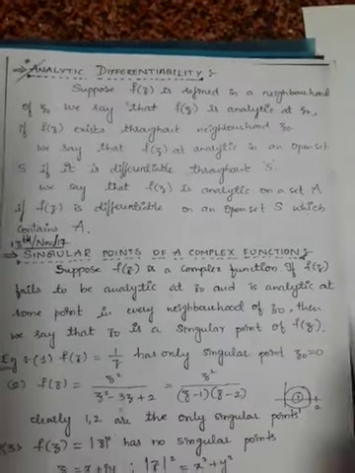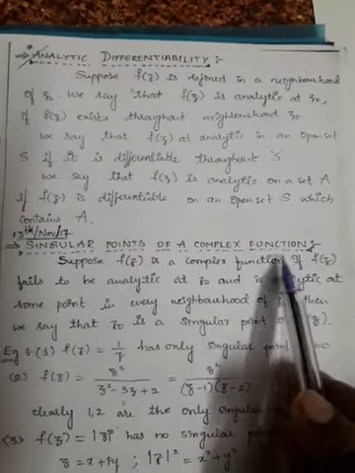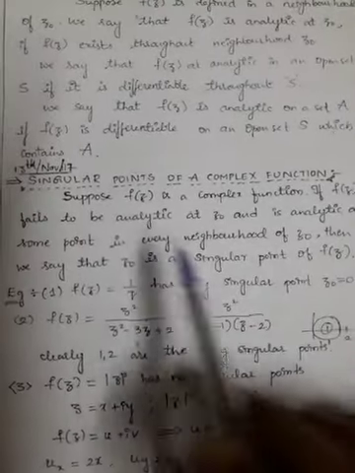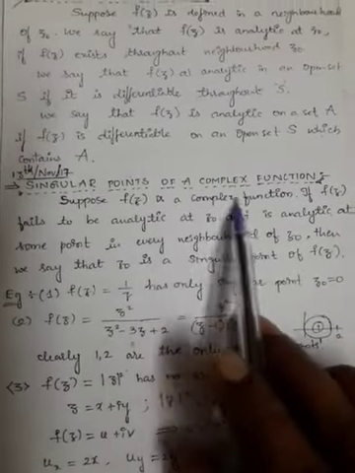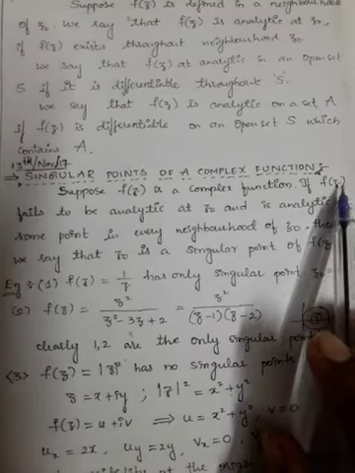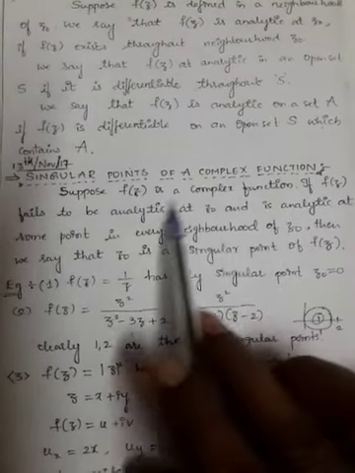Now, as I just explained, consider the singular points of a complex function. Suppose f of z is a complex function.